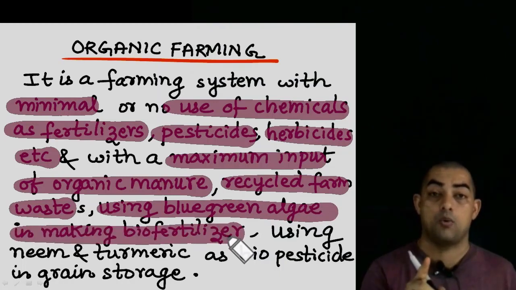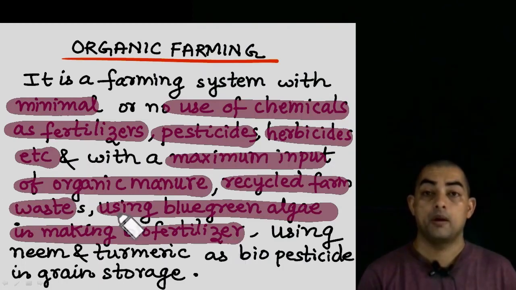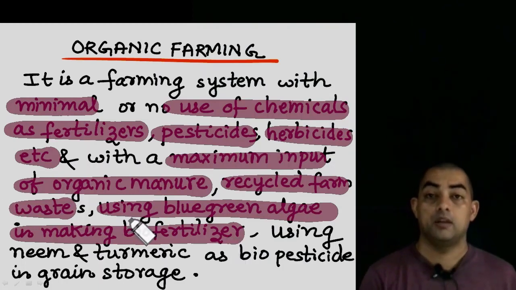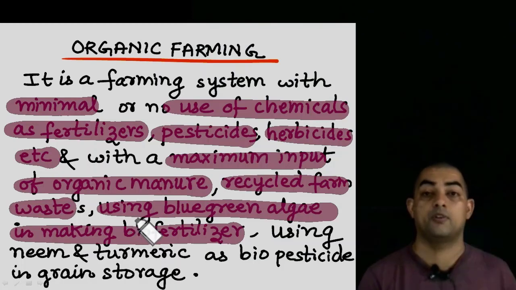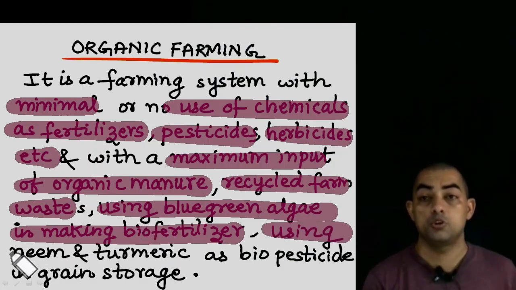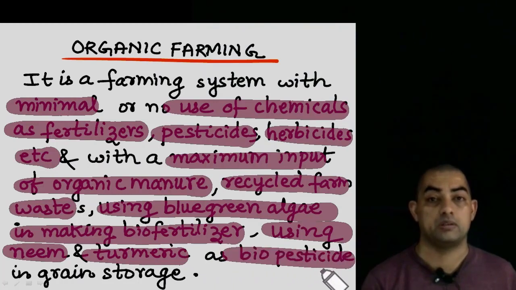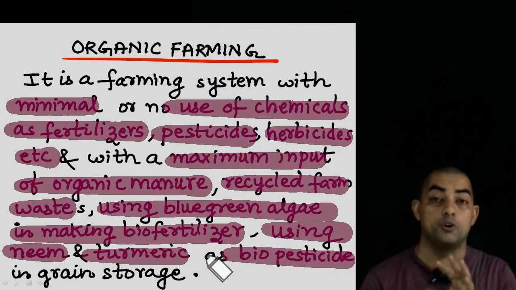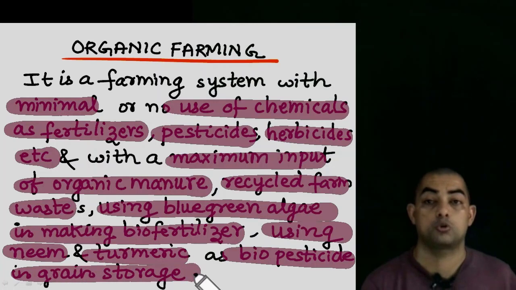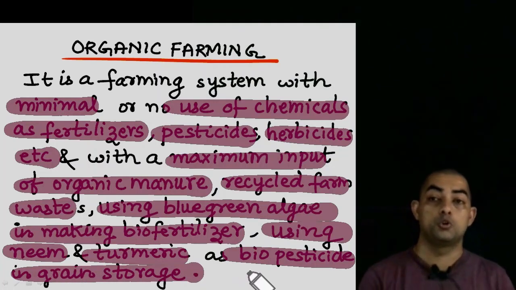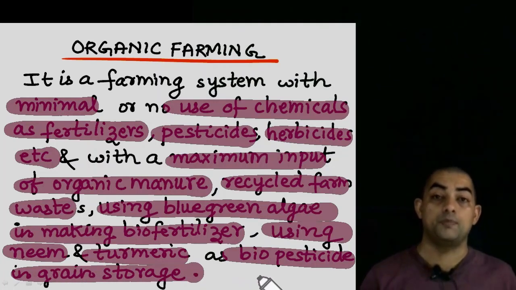If fertilizer is required, they add these blue-green algae into the fields. Also, if there is a problem of pesticide, they do not resort to using chemical fertilizers. What they use? They use neem, because neem is also a natural repellent of all these pests and insects. So they use neem and turmeric as biopesticides. And when they are storing the food grains, in the grain storage also, they use neem leaves and turmeric to keep these pests away.